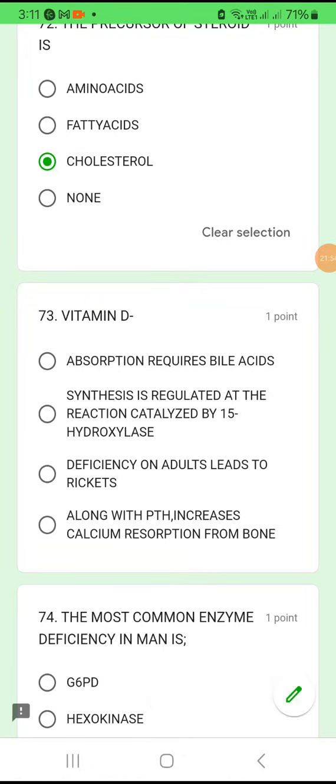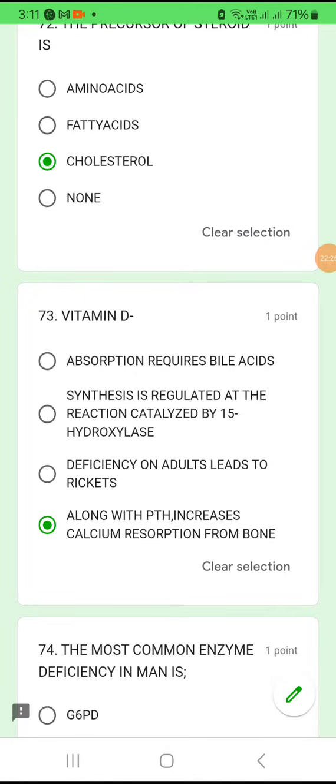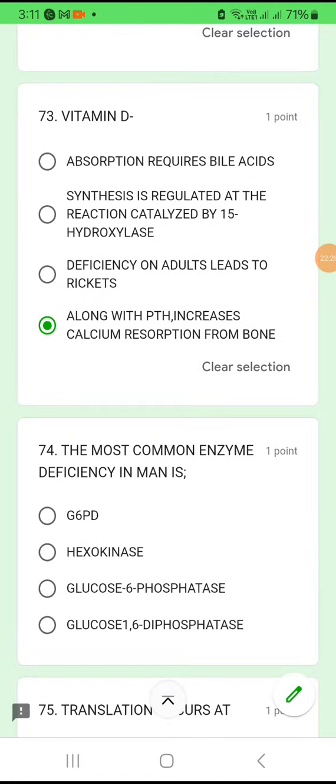Vitamin D. This same question we have dealt with in a previous model paper in a different way. Okay, so the options are: vitamin D absorption requires bile acid, no. Synthesis is regulated with the reaction catalyzed by 15 hydroxylase, no. Deficiency in adults leads to rickets, no. Osteomalacia in adults and rickets in children actually. Along with parathyroid increase, there will be a calcium resorption also from the bone, which is correct. Whenever there is a vitamin D deficiency, there will be parathyroid hormone increase and calcium resorption from the bone. Okay. Question number 74.